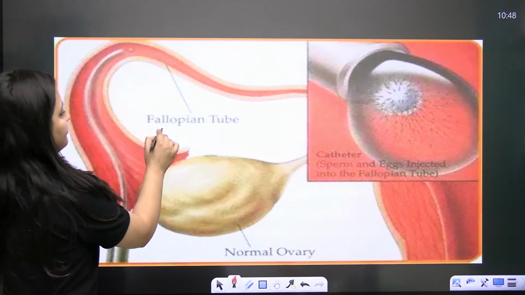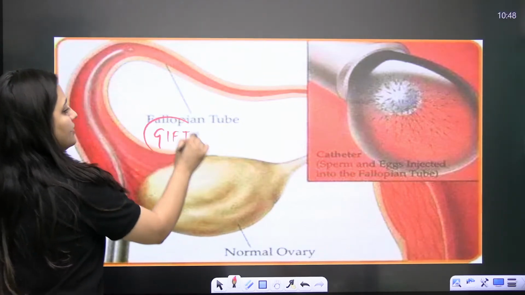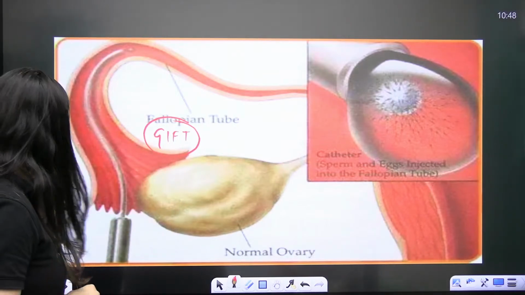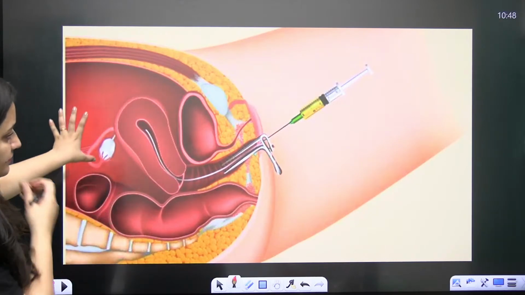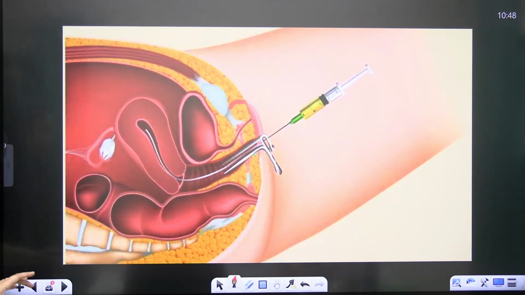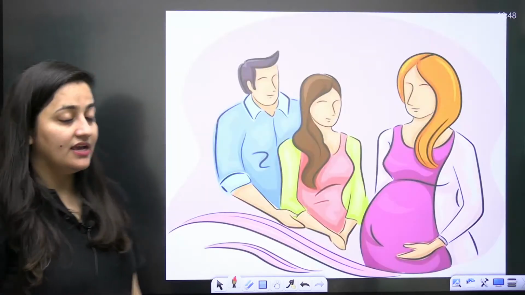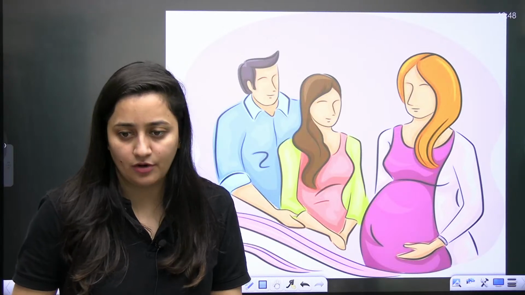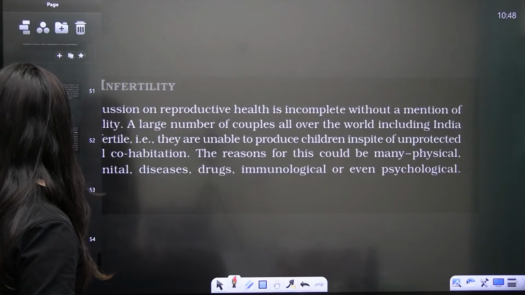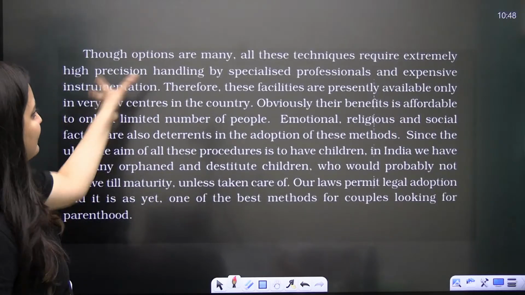Here sperm and eggs are injected, so it is in vitro fertilization. In GIFT, gametes will be inserted there, which is in vivo fertilization. Look at this, see how they are passed here. Obviously the doctors are experts who are going to take care of it. And here it is surrogacy. We will talk about surrogacy, but first of all, let's read it from the NCERT.